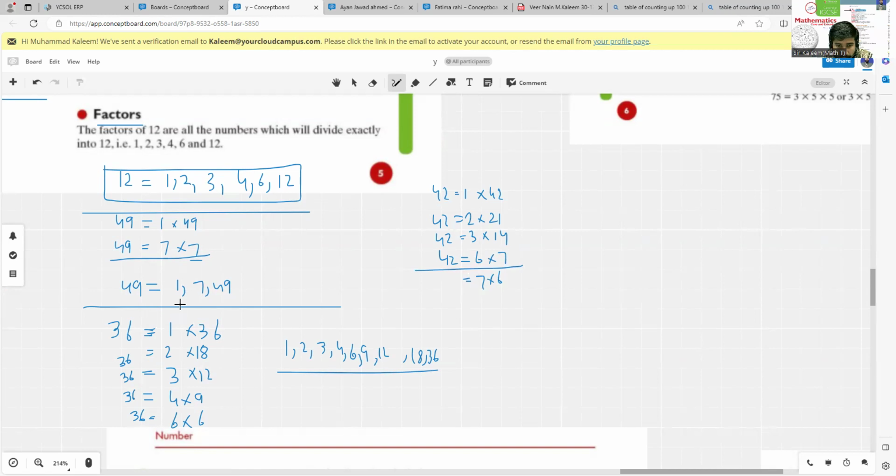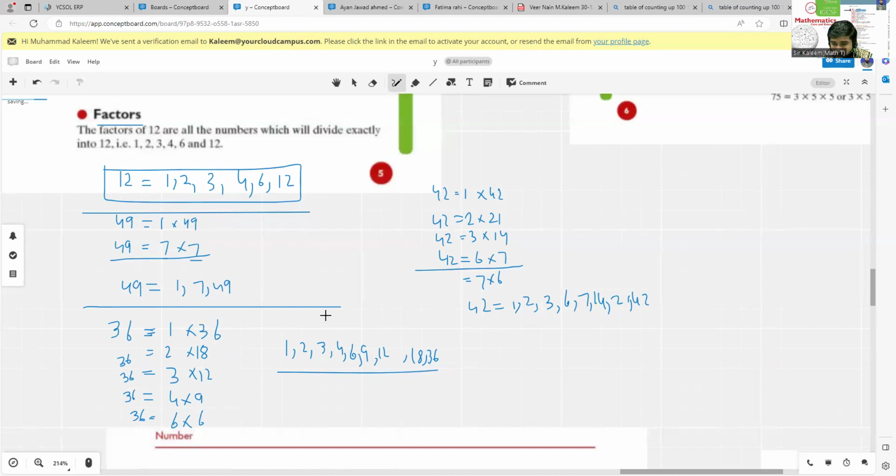In the previous example, the number was repeating itself in the same pair. Here we have 6 repeating, 7 repeating. So it means that you have to stop here. Now you just have to write the factors of 42. There will be 1, 2, 3, 6, 7, 14, 21, 42.